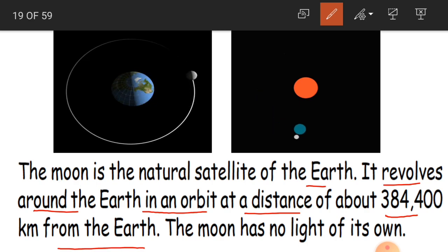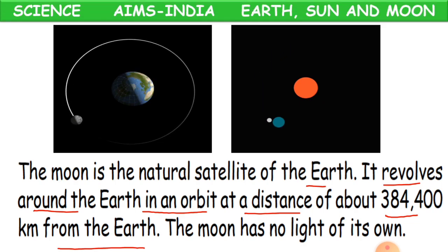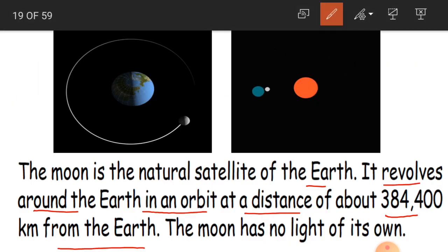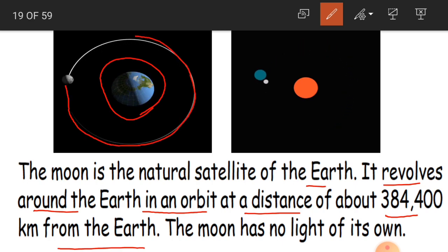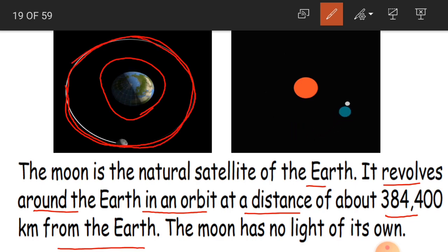What is a satellite, children? A satellite is a celestial object which revolves around a planet. Why is the moon a satellite? Because it revolves around our earth. See, this is our earth here, and see how the moon is revolving in an orbit. This is the revolution of the moon, and it revolves around the earth in an orbit. This white area, the path, is the orbit.